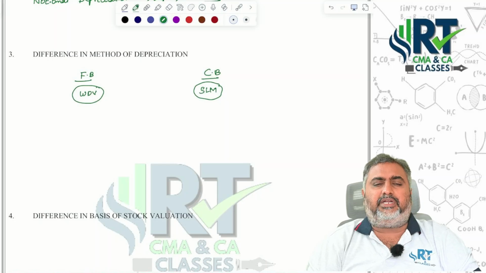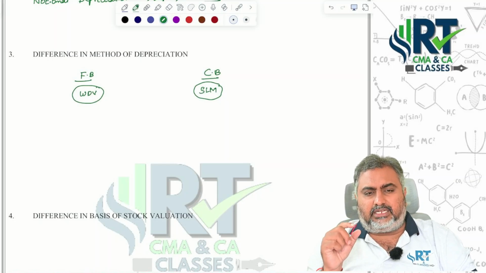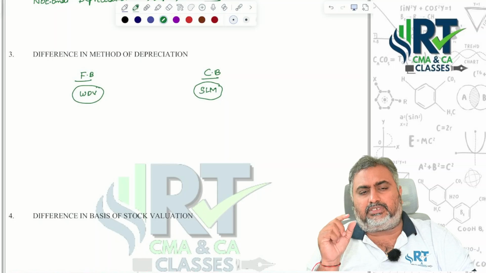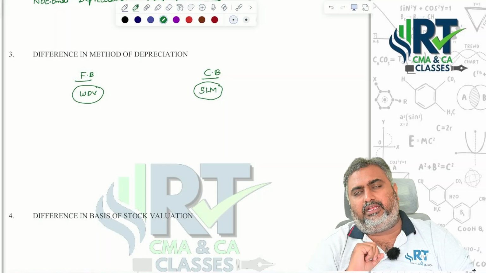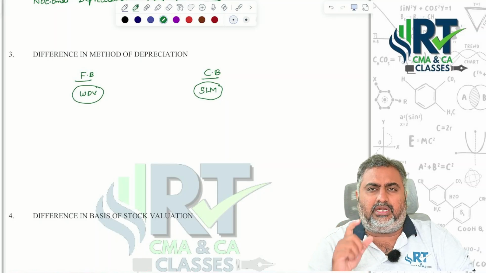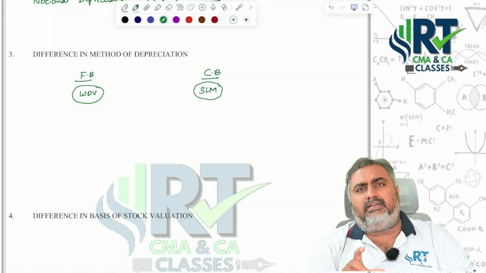One more time I am repeating this point, sir. The last in first out method should not be allowed for inventory valuation in financial reporting because it is not recommended under accounting standards.